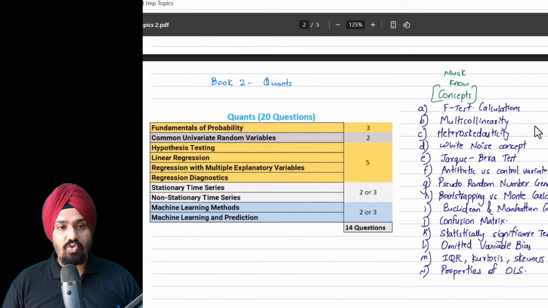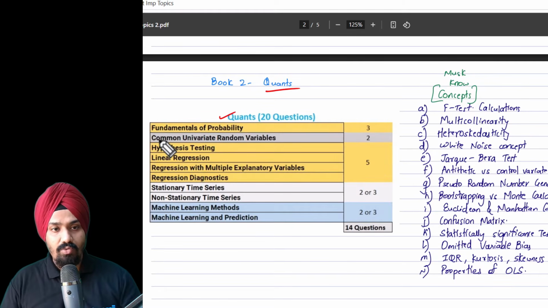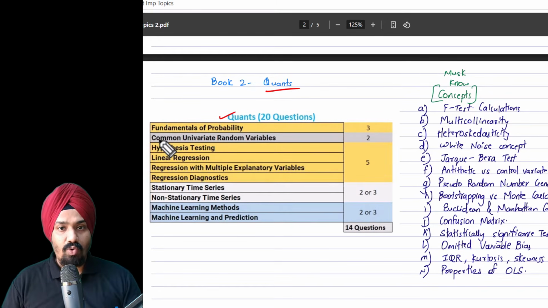Moving on to book number 2, and that is quantitative analysis. Here again we have 20 questions. What I've done here is first provide you a chapter-wise overview of the main chapters that could be important for the exam, and then some must-know concepts that you cannot afford to skip.